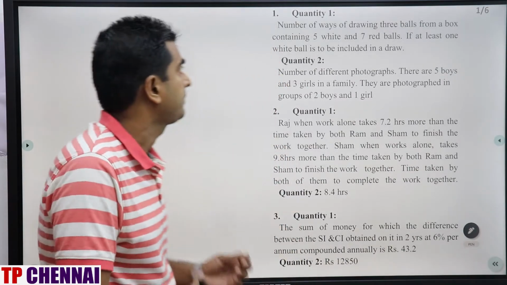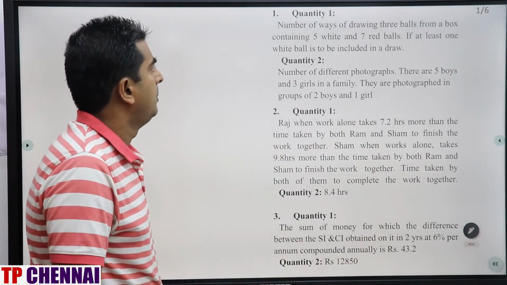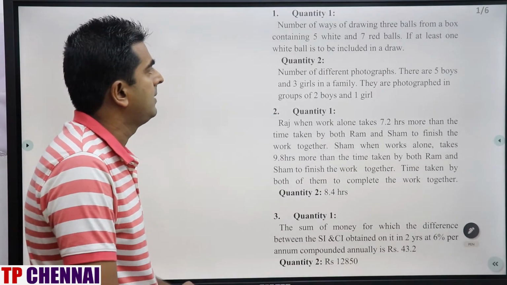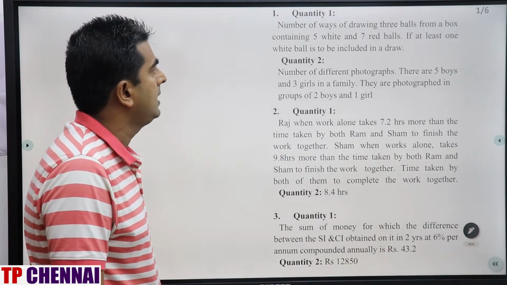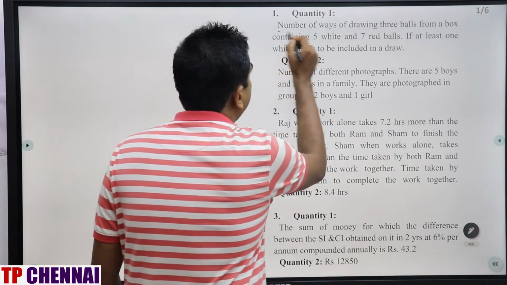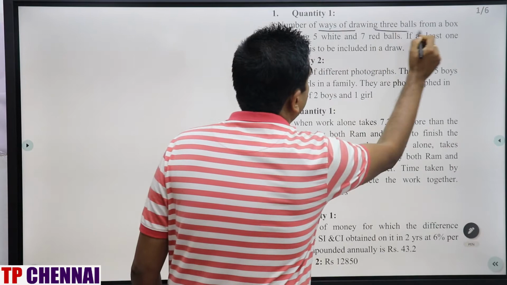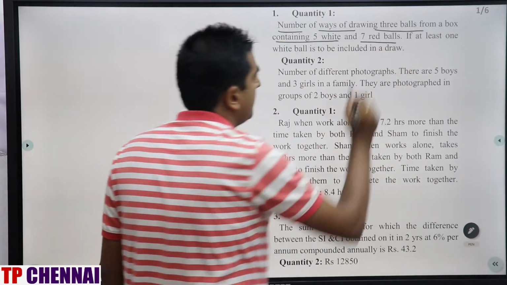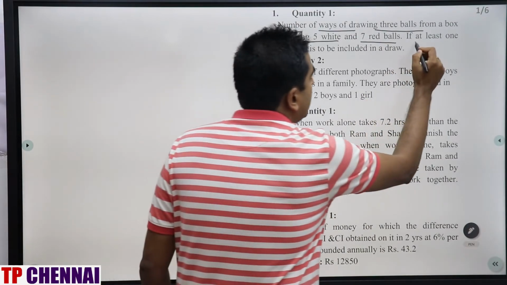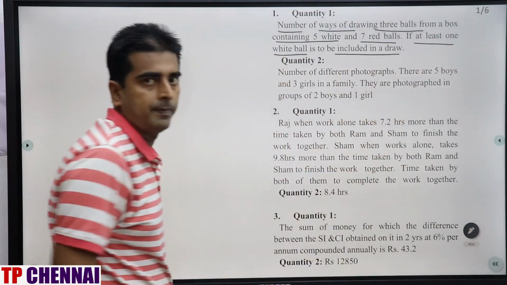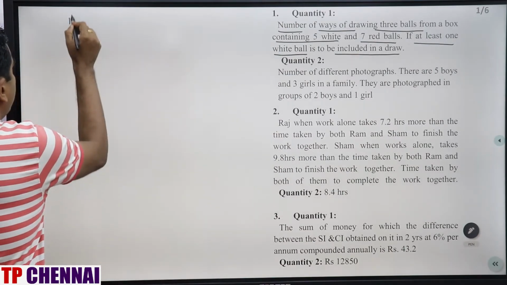So first question, quantity 1. Number of ways of drawing 3 balls from a box containing 5 white and 7 red balls if at least 1 white ball is to be included in a draw, right? This is very important. So we need to find the number of ways of drawing 3 balls from a box which has 5 white and 7 red balls, and at least 1 white ball should be included in a draw, right? So first I am solving quantity 1.